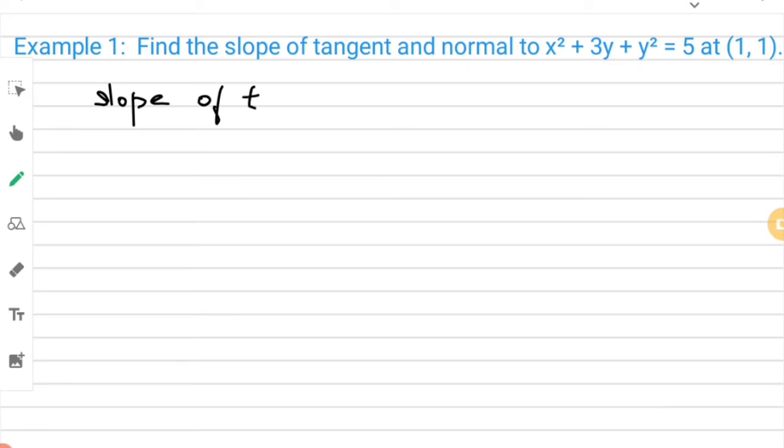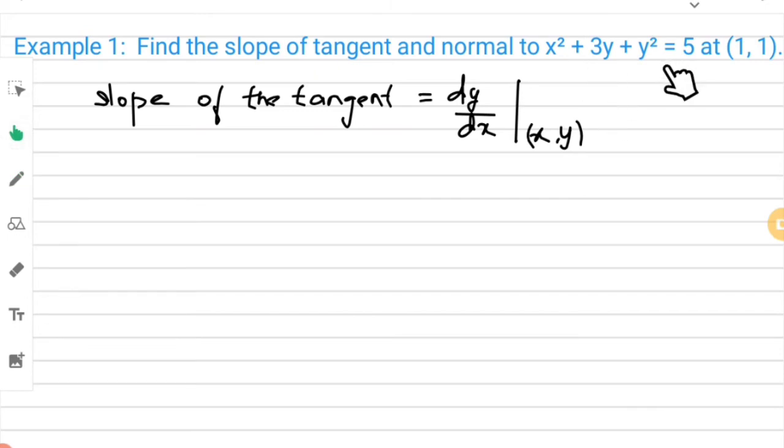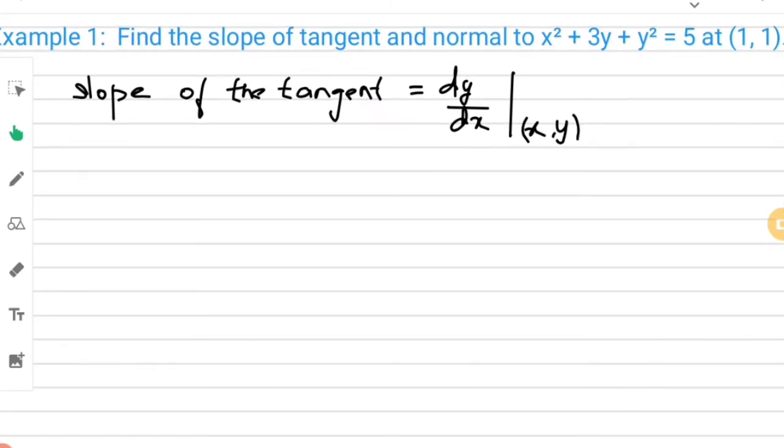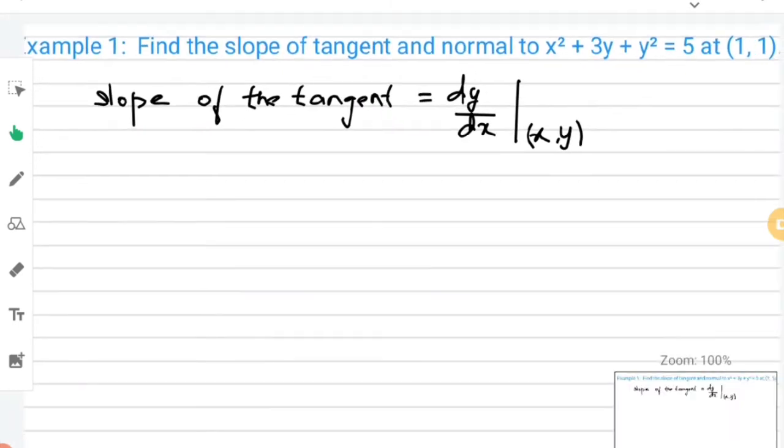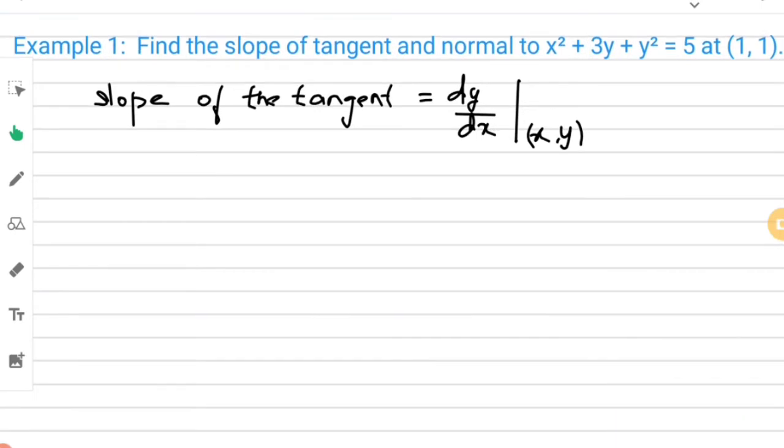That is, the slope of the tangent is equal to dy by dx at (x, y). So we need to differentiate this given equation and then substitute x is equal to 1 and y is equal to 1 in this equation.